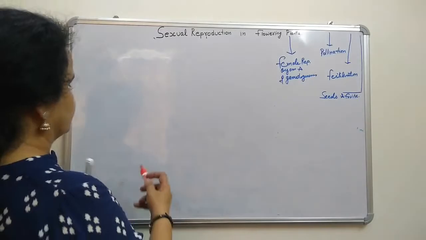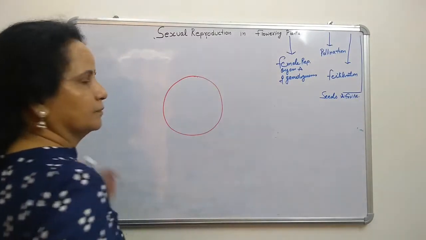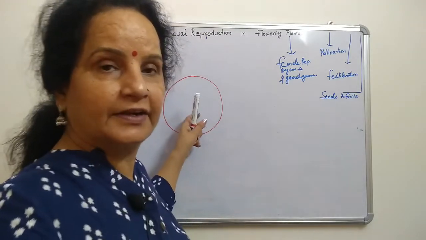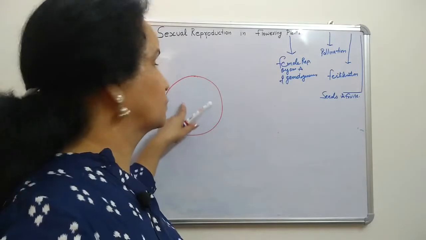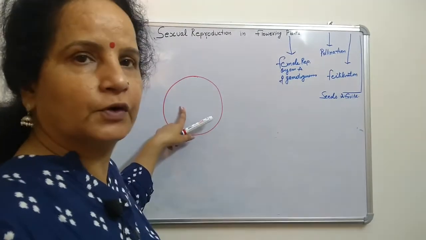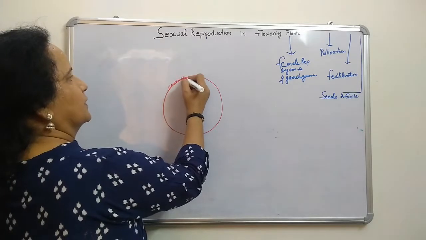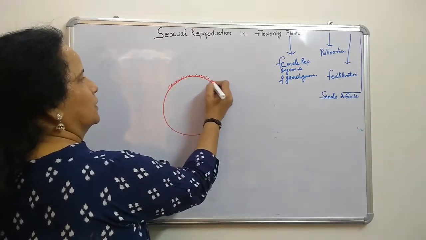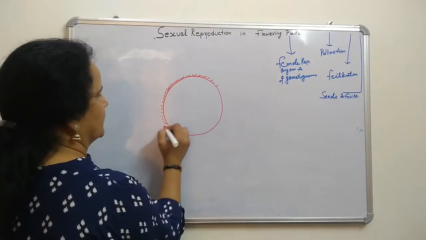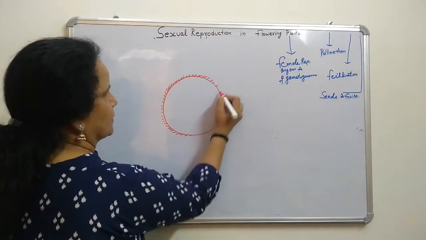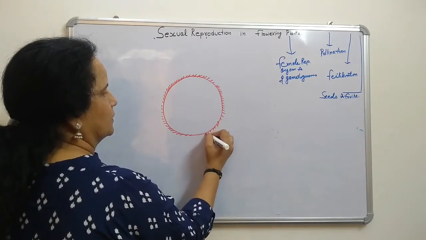This is very precious because inside it, the cell is going to divide and make the male gamete. So it is very important, and it is given protection. The pollen grain wall has two layers.